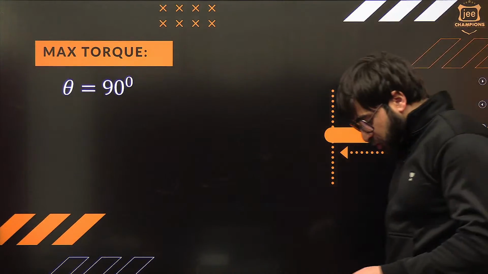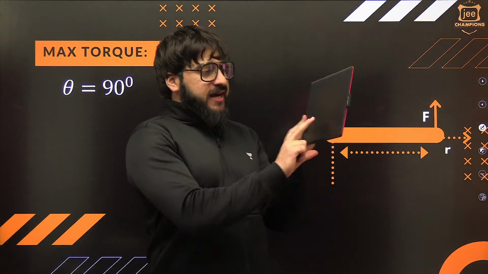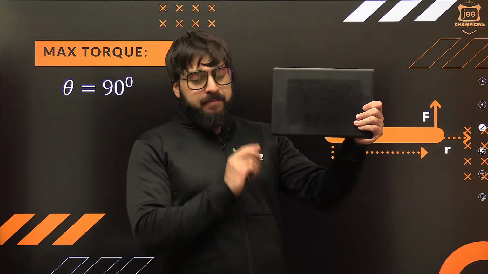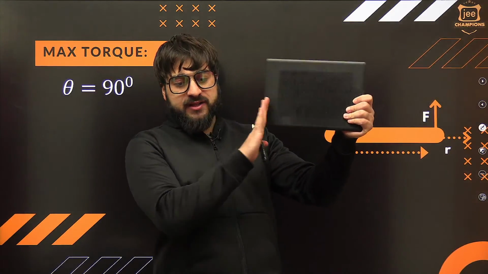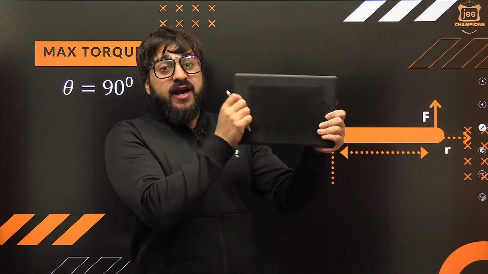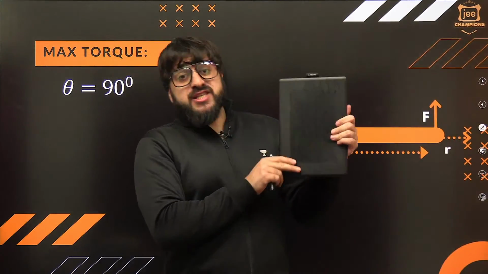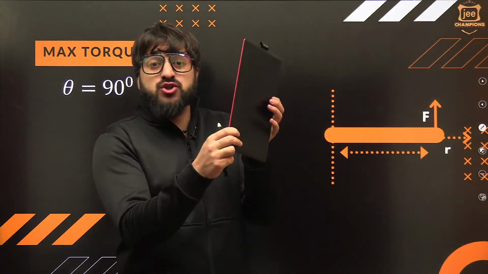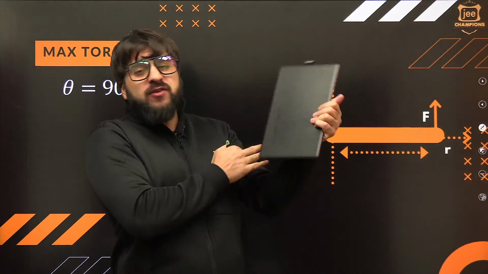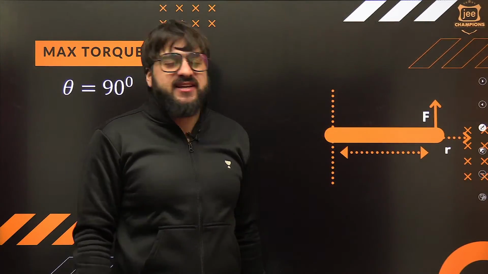What is the maximum torque and minimum torque? Understand? Now, for example, this is a door exactly over here. I want to rotate this door. I am applying some sort of force on this one, something like this. If I ask you to produce maximum torque, maximum rotating effect, this should rotate very fast. The more the force, the more the torque, the more the rotating effect. This will rotate very fast in that case.